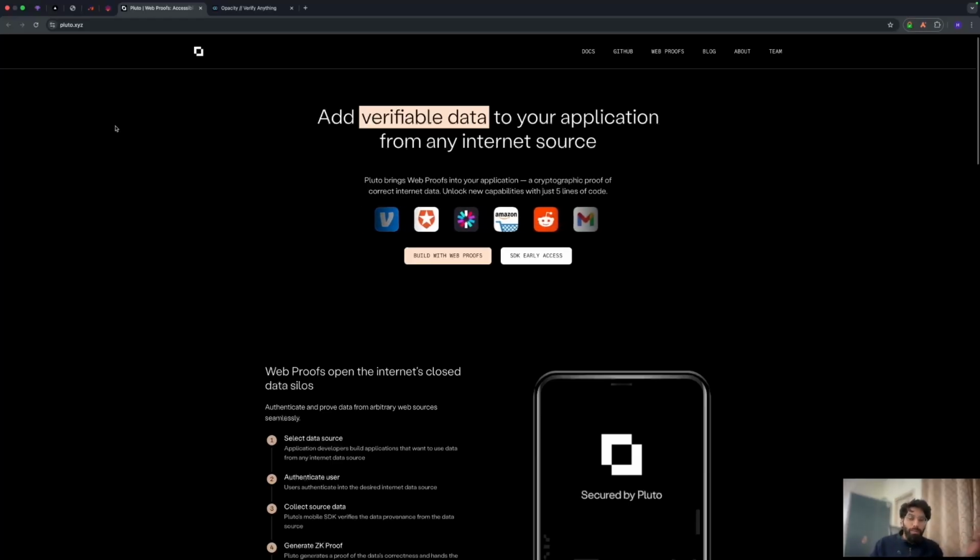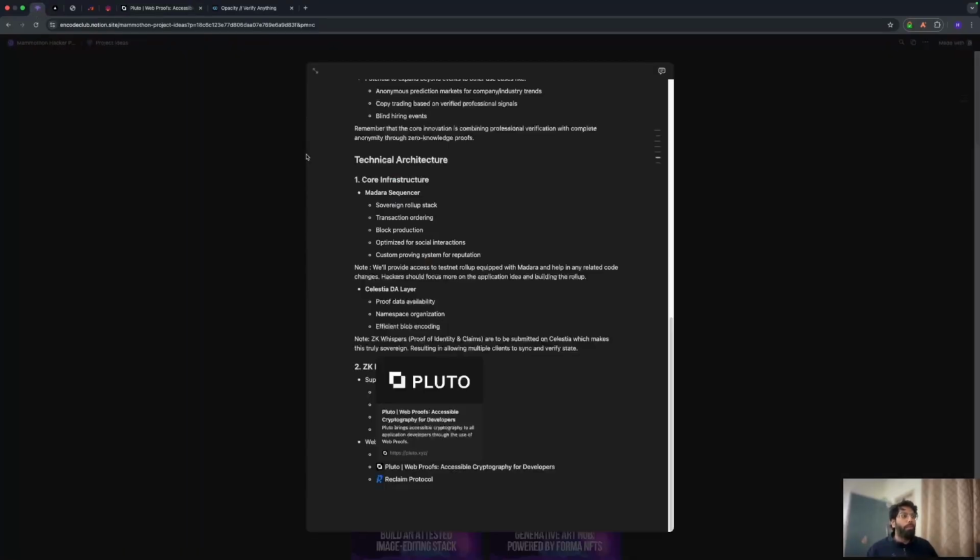So what you can do with these web proofs is create a web proof saying that whatever post is coming from this particular person is actually coming from this particular email ID, himang@karnot.xyz. And websites like these will create a ZK proof of that, ensuring that whatever has been stated is actually correct. Then that ZK proof can be used to show applications like Blind, or the Blind Connect application that you'll be making, that yes, this proof is actually valid. That's absolutely amazing. You can truly achieve anonymity without revealing your identity to anyone. So this is the kind of project that we're looking for.